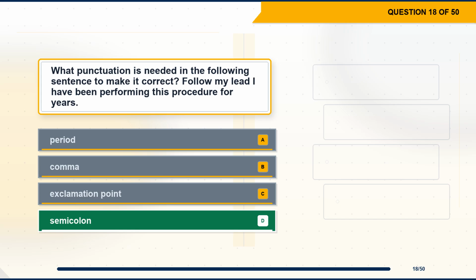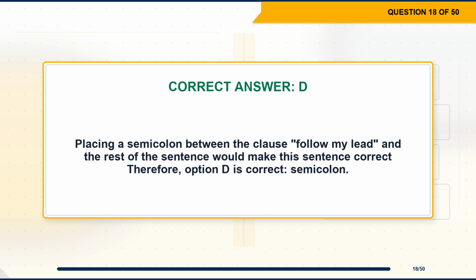The correct answer is option D, semicolon. Explanation. Placing a semicolon between the clause "follow my lead" and the rest of the sentence would make this sentence correct. Therefore, option D is correct, semicolon.